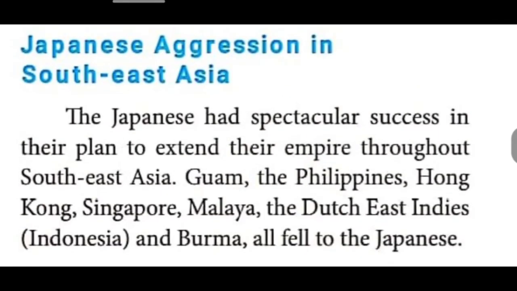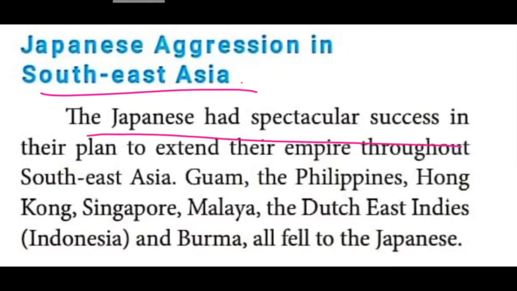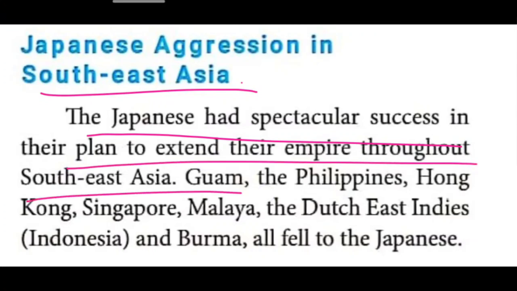The next one, Japanese aggression in Southeast Asia. In order to capture Southeast Asia, Japan first attacked the USA, yes, at Pearl Harbor. So what are the areas that were captured? Japan had a spectacular success. What is meant by spectacular success? Greatly achieved in their plan to extend their empire throughout Southeast Asia.